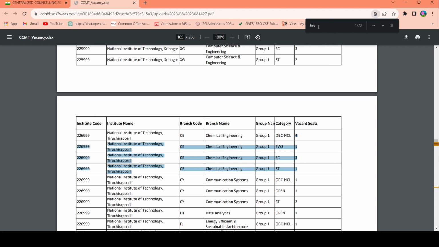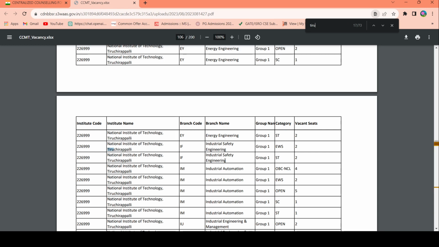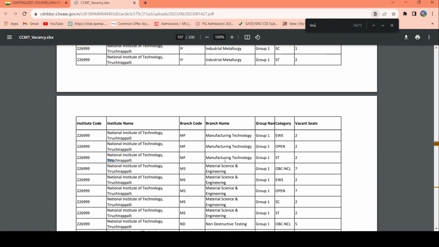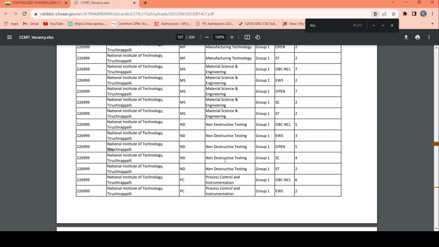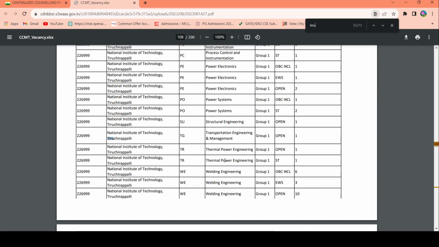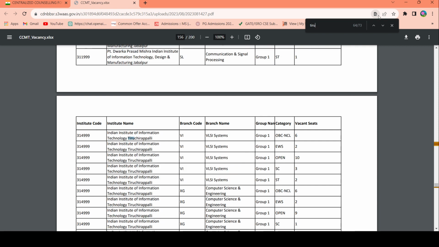For example, let's move down and check if there is any seat for computer science engineering. You can see this is for energy efficient energy engineering. These are industrial automation, not CSE. So let's move down until we find CSE. If there is no seat available for any course, you won't be able to find that course in this PDF, so you can also take that into consideration. Still we are unable to find CS. Yeah, this is the CS, I think.